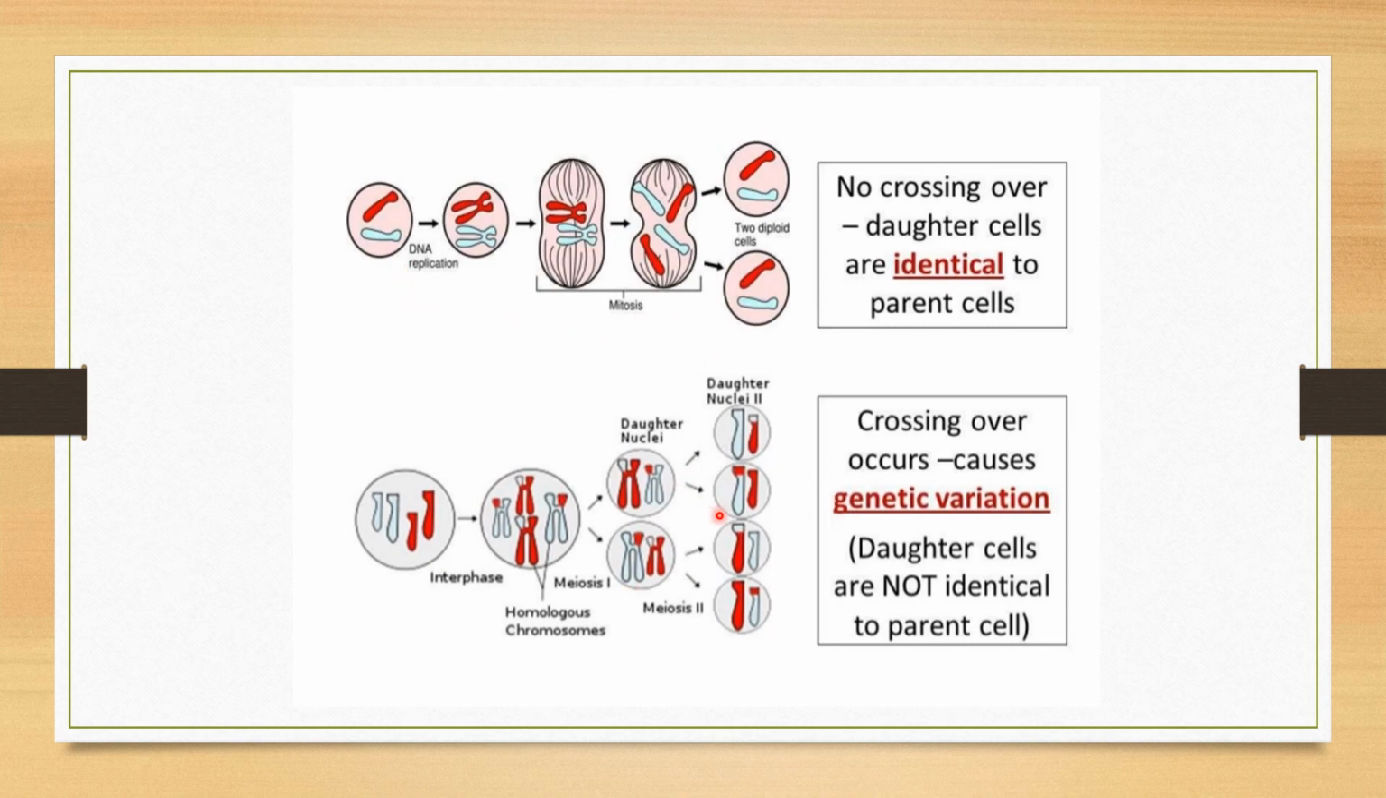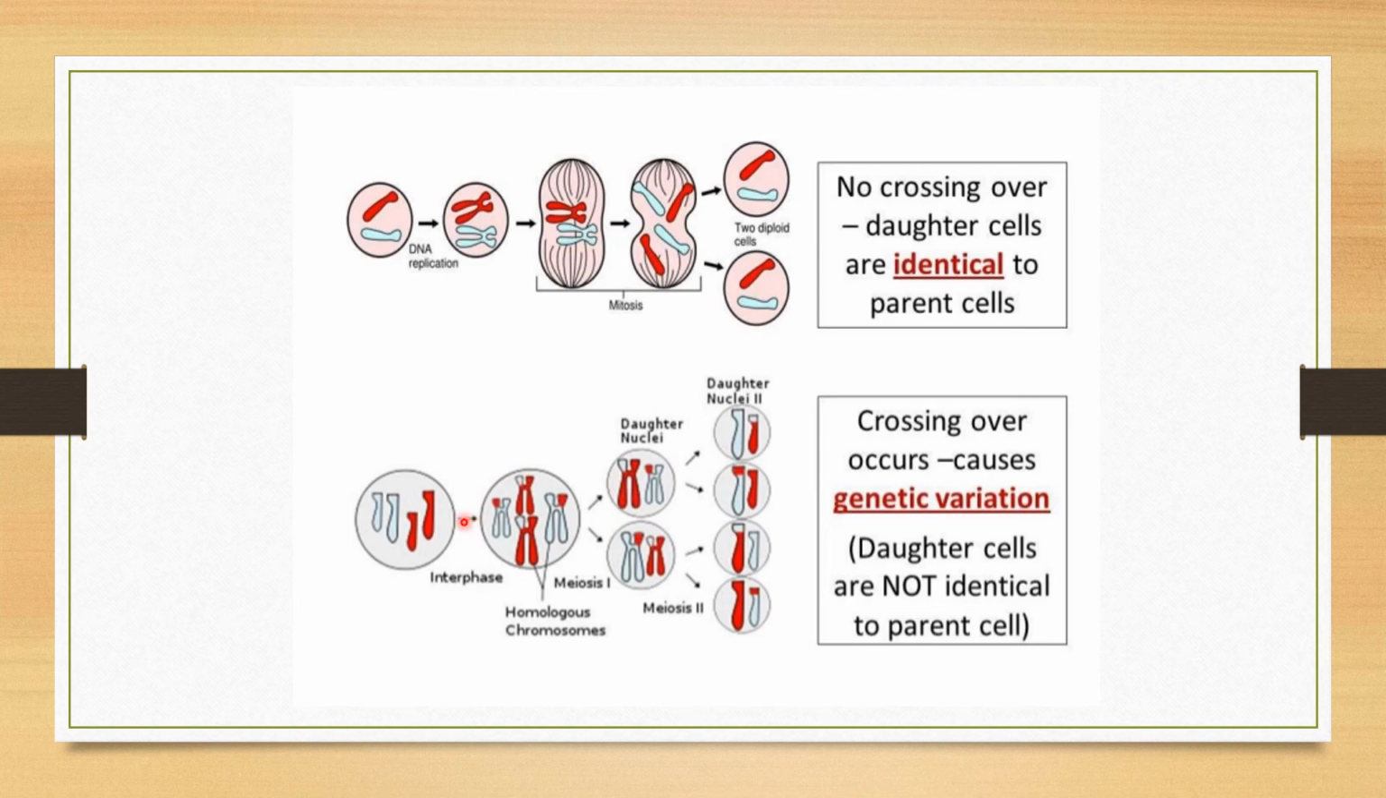But here you can see crossing over occurs, which causes genetic variation. Daughter cells are not identical to the parent cell. Here you can see this is a parent cell. After the parent cell undergoes interphase, you get homologous chromosomes. And from these homologous chromosomes, what is happening? This is meiosis 1. This cell is undergoing meiosis 1, giving rise to 2 daughter cells. These 2 daughter cells again undergo meiosis 2, and meiosis 2 gives rise to 4 daughter cells which are haploid. These are diploid, but these are haploid.